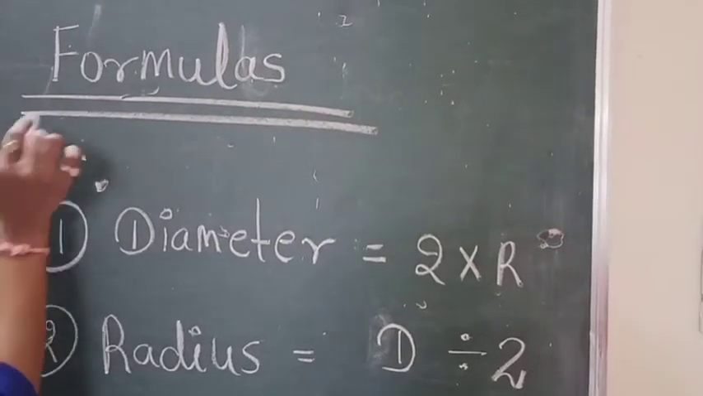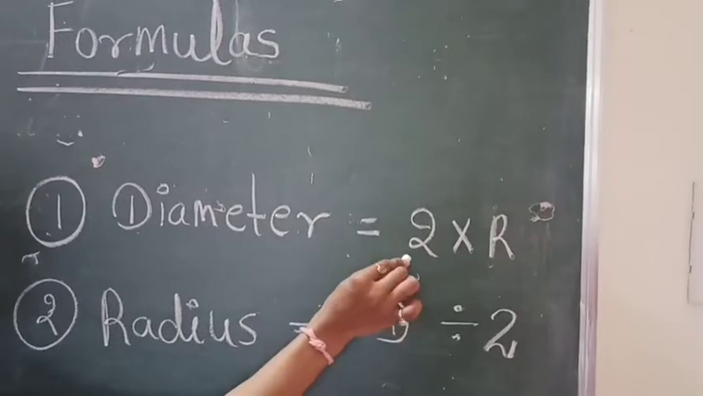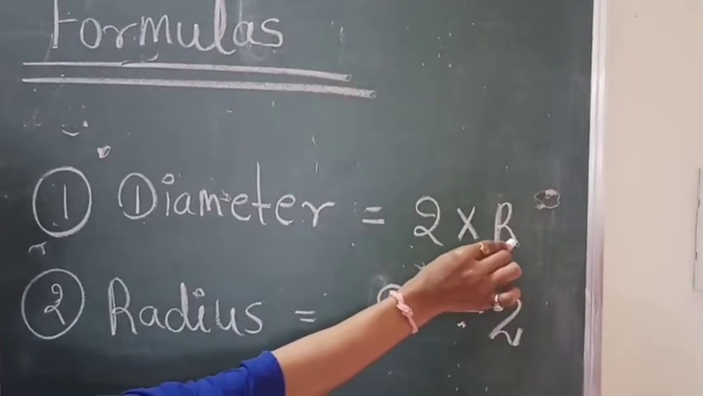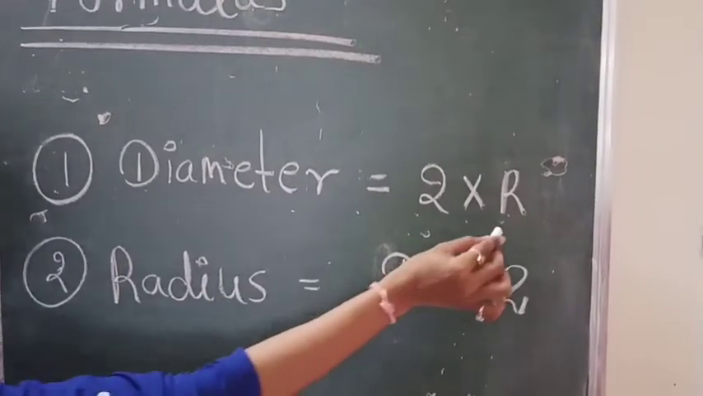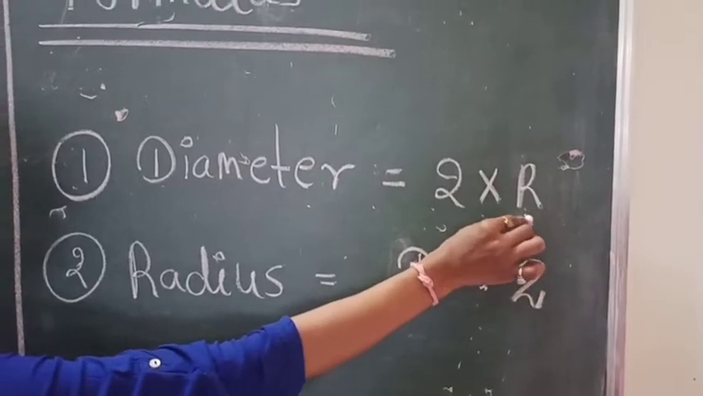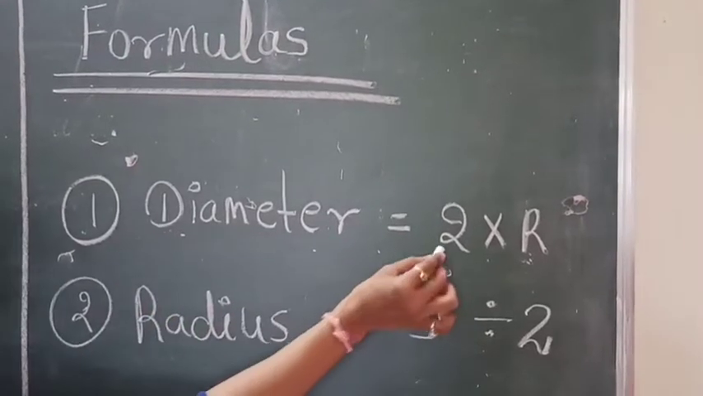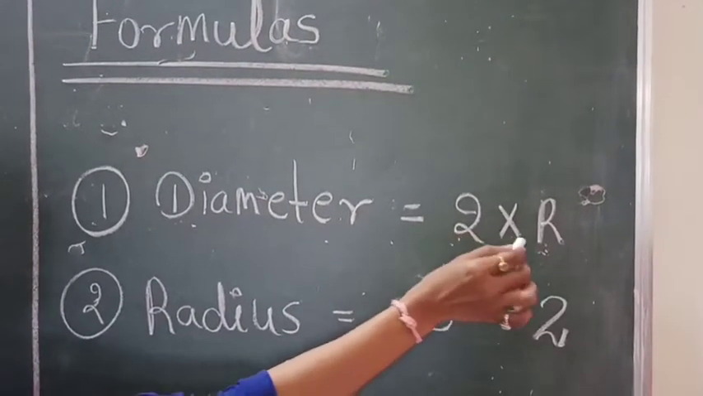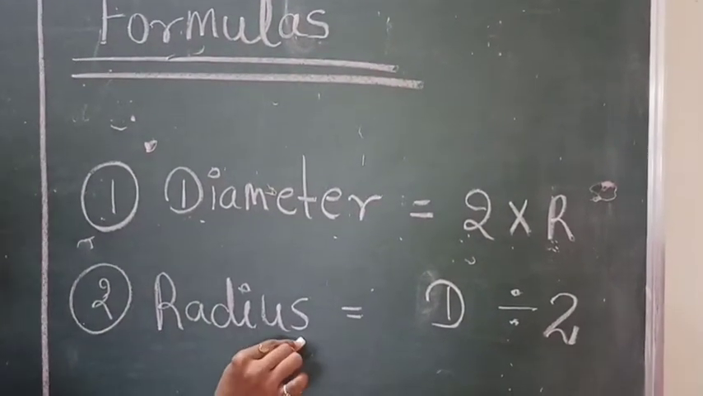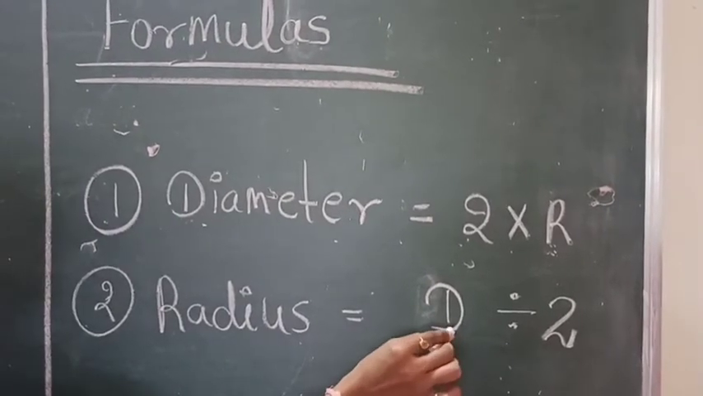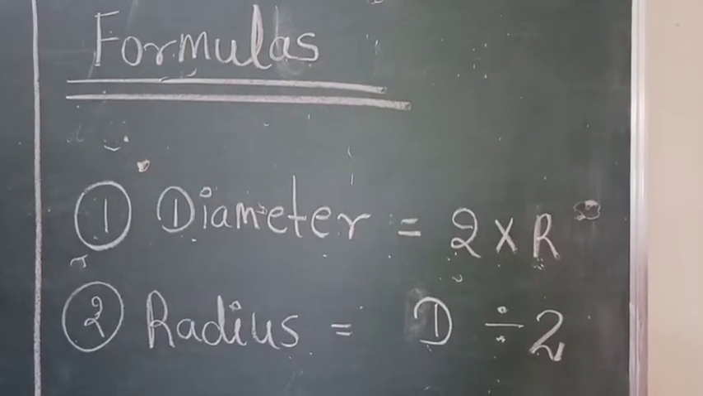Here you can see we have formulas. First formula is diameter equals 2 multiplied by radius. We all know what radius and diameter are now, and we represent radius as r. So when you find the diameter of any circle, you multiply 2 by the radius. Second is radius. When you find the radius of any circle, you divide your diameter by 2. So you will find your radius.